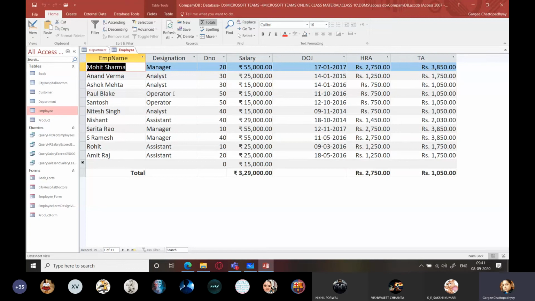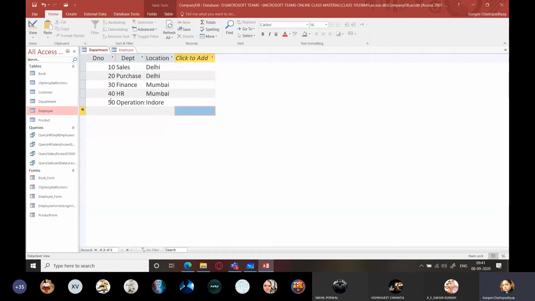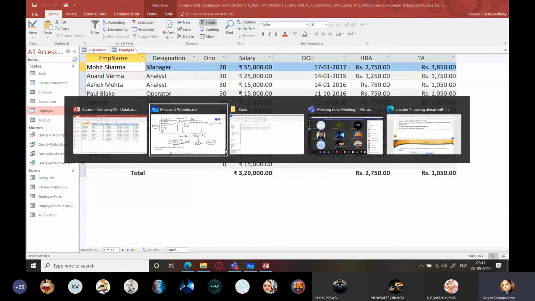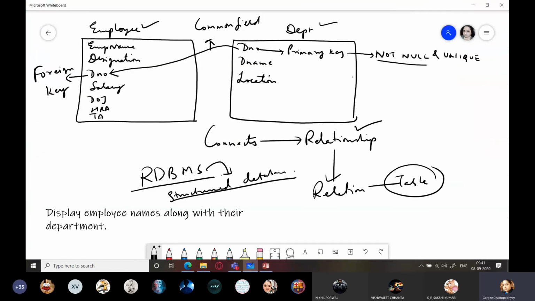Paul Blake is an operator. Works in department number 50. So what is that department? He works in the operations department. So this is how you are using this DNO as the linking field to link the two tables and extract data from both tables. That is, we are performing a join operation on the tables.